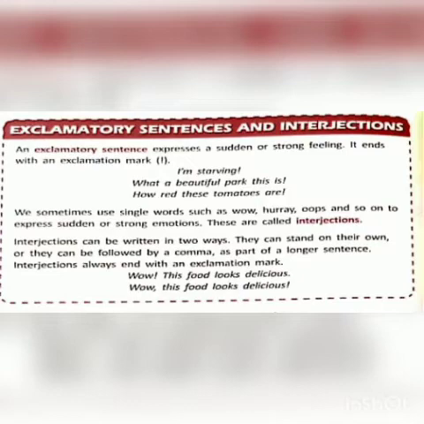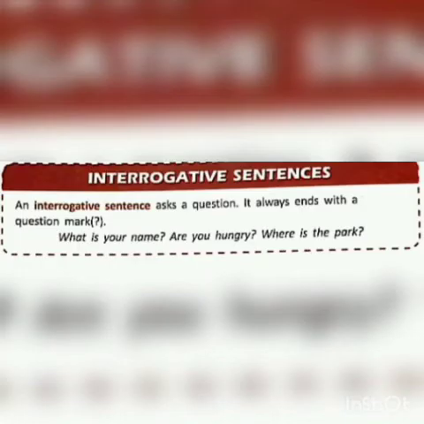So interjections can be written in two ways. They can stand on their own or they can be followed by a comma as part of a longer sentence. For example, "Wow! This food looks delicious." So here we write down the interjection word, then we give the exclamation mark and then the rest of the sentence. Another way is "Wow, this food looks delicious!" So we put a comma afterward and then we write the sentence and then put an exclamation mark. So these are the two ways of writing interjection.